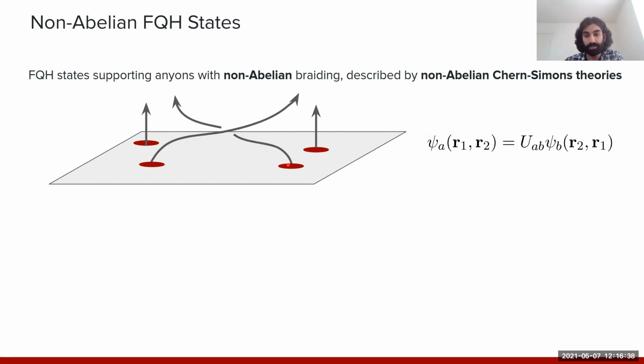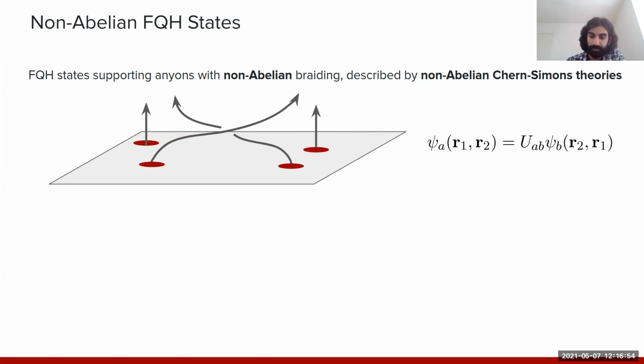For these reasons, these non-abelian quantum Hall states are of interest in theory for practical applications to topological quantum computation, but also just from a basic physics perspective, they provide physical realizations of non-abelian Chern-Simons theories, which is of interest in its own right.